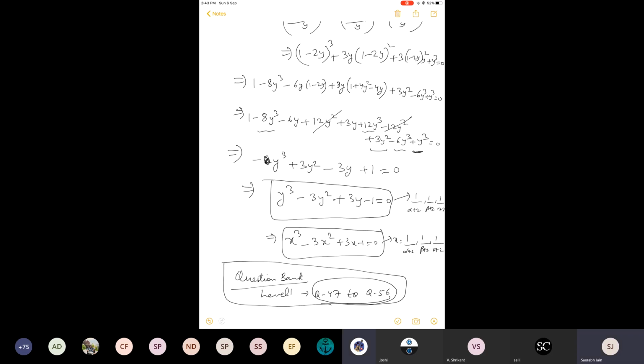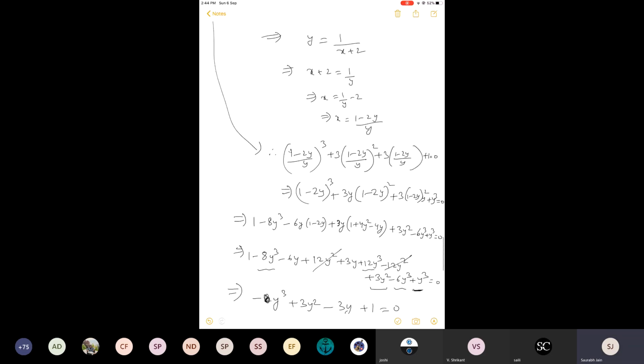Like I solved the second last question by two methods, method 1 and method 2. So in question number 47 to 56, some questions can be solved straight away by method 1 also, and a few questions can be solved by transformation of equations as well. This is what I'm saying. Okay, so this was the article all about.